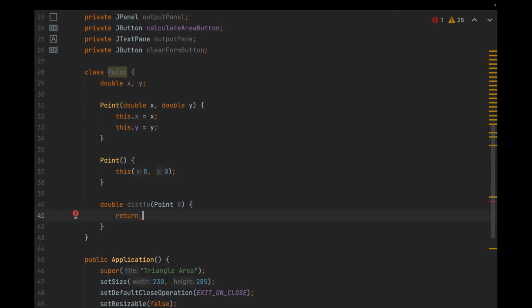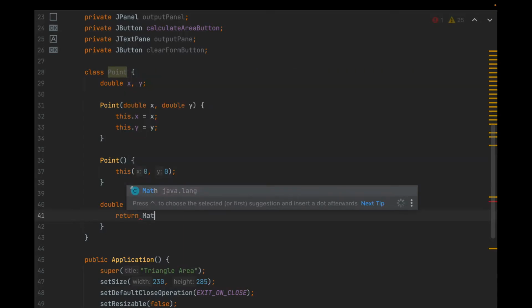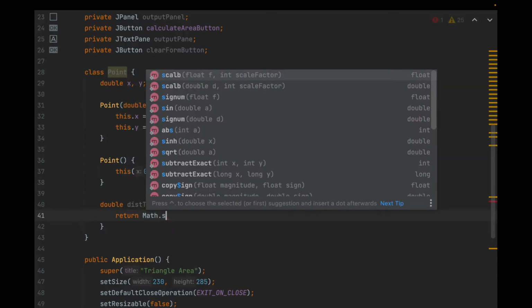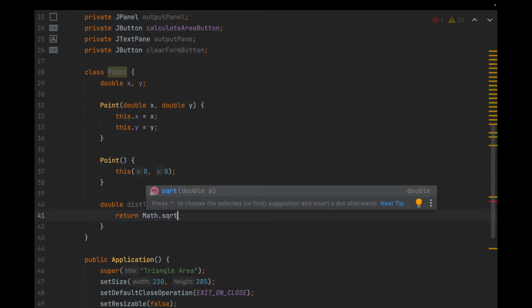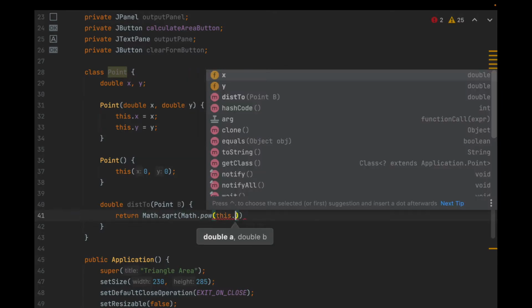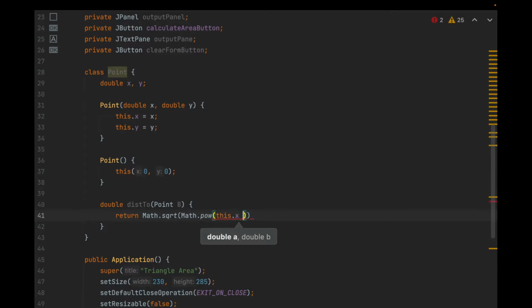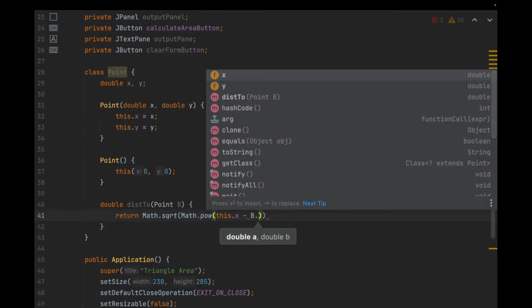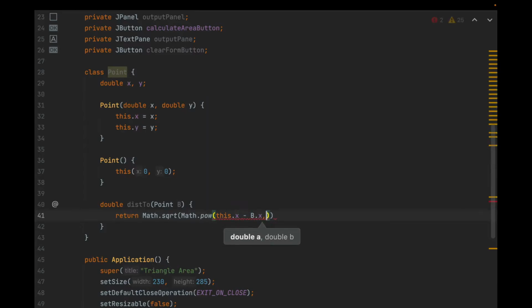We can use the square root function from the Math package, which you don't need to import. So Math.sqrt takes a double as an input, and in this case, we need Math.pow for power of this point's x value minus the point you entered's x value, squared.